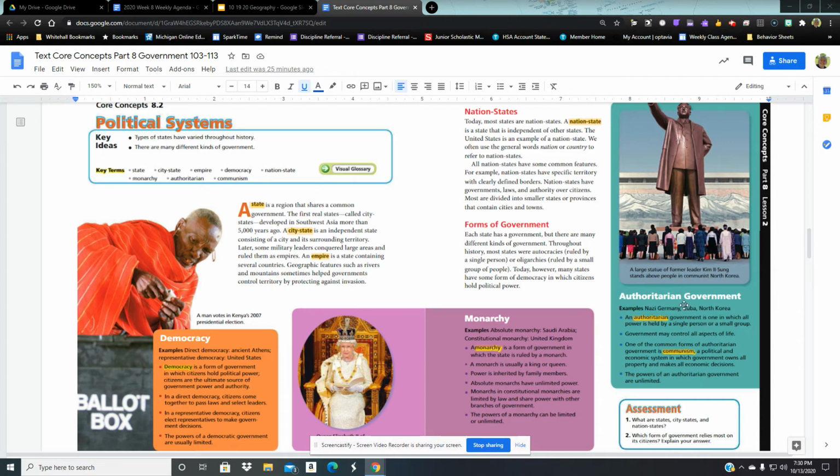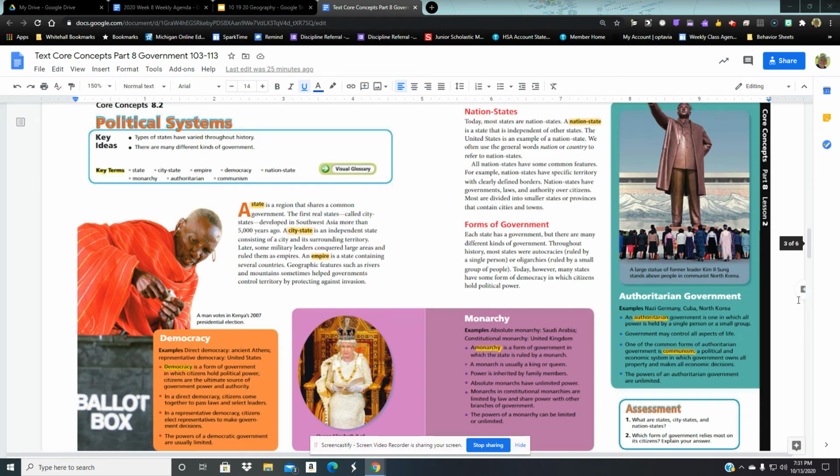And then authoritarian governments. So throughout history, we know Hitler was actually elected. Germany was a democracy, but then he took over as a dictator. He didn't follow the Constitution. He didn't follow what the people of Germany wanted. He acted on his own. He used ideas of terror and fear throughout his people, very authoritarian, to make everybody follow. He used scare tactics, violence. It was horrible. So you have to be careful not to let those kind of people take over a government.